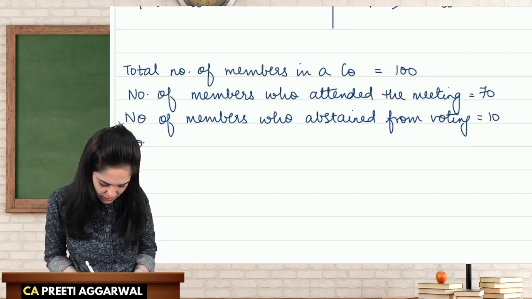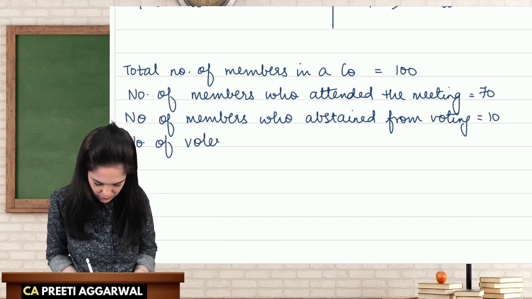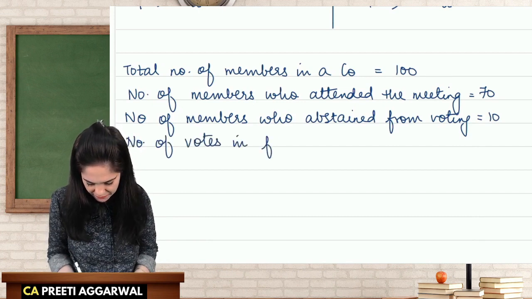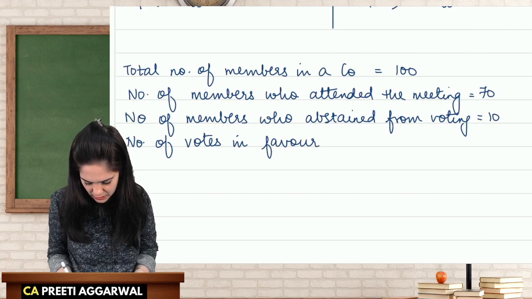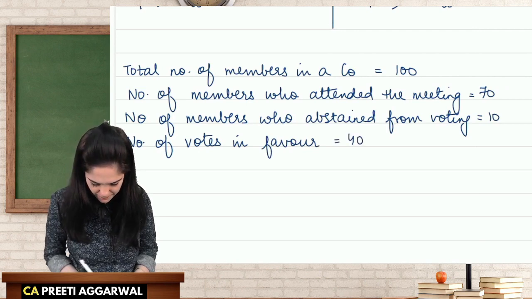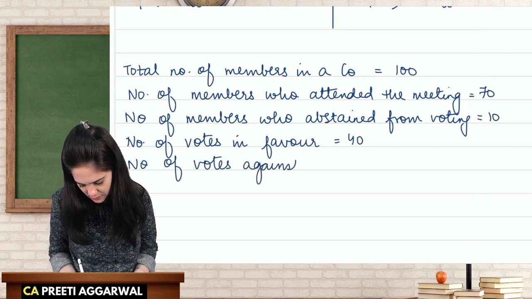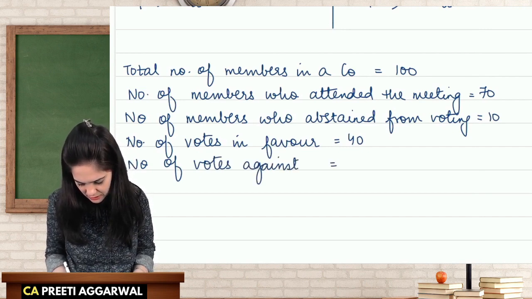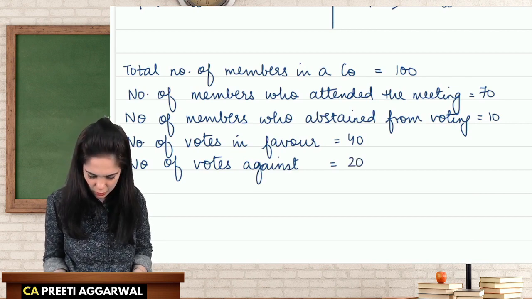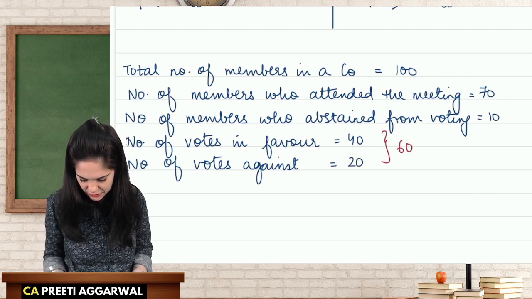Number of votes in favor, let's assume, were 40, and number of votes against were 20. Okay, so a total of 60 votes were cast.